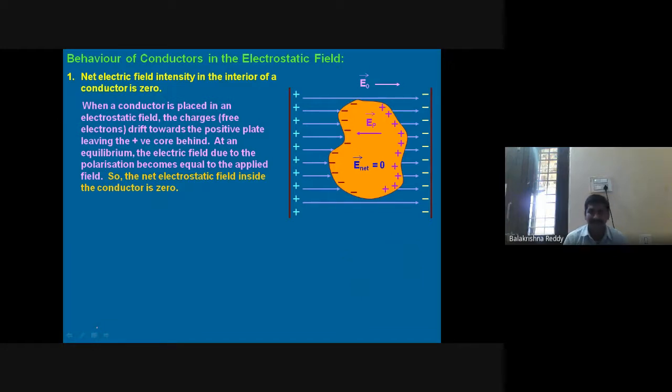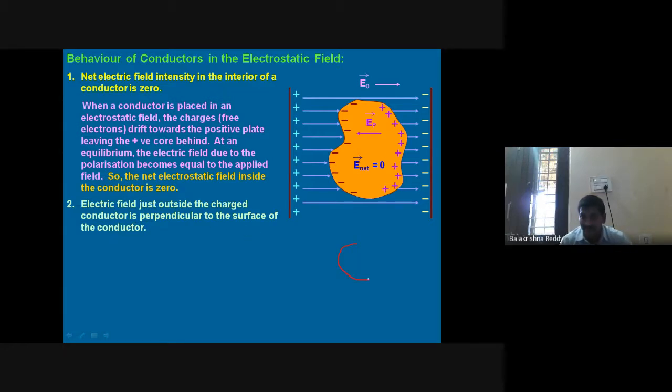This is the first point. Second point: the electric field just outside a charged conductor is perpendicular to the surface of the conductor.